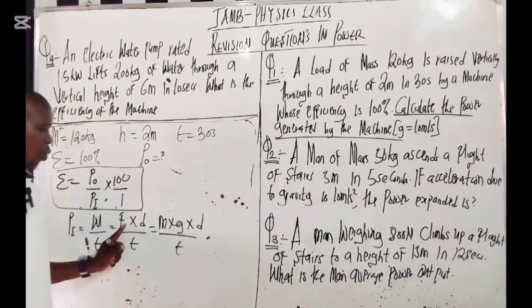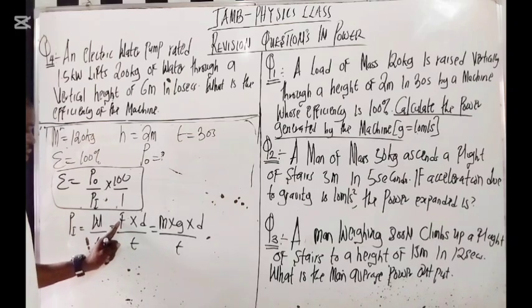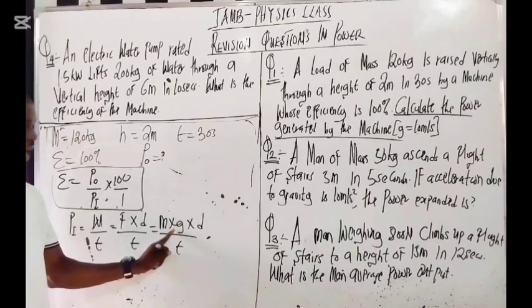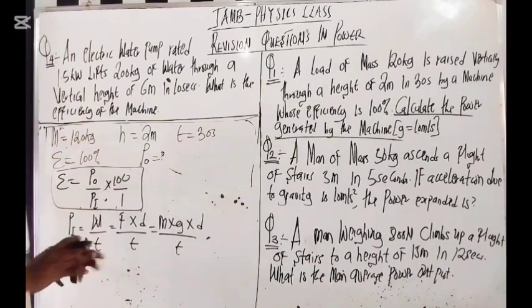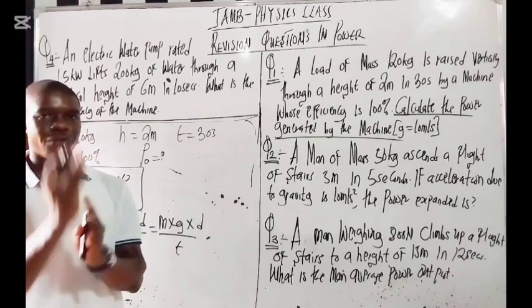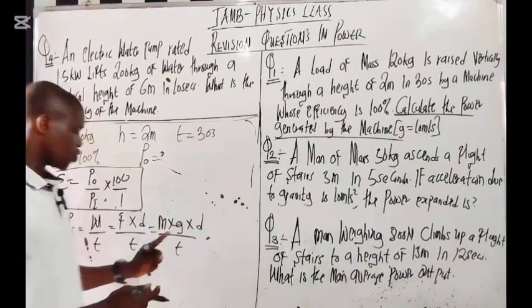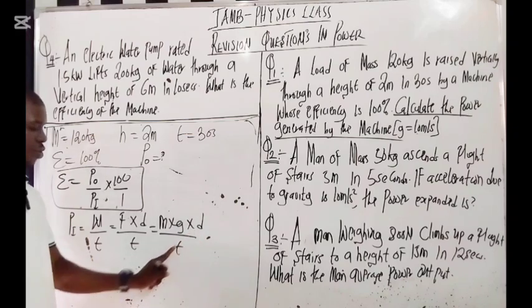Because here, force is not given to me, but they gave me the mass. So I'm going to use g, because when we talk about force with vertical height, we use gravity as the relation. Do you understand? So it's going to be mg times d over t.